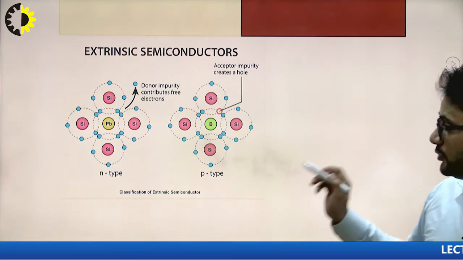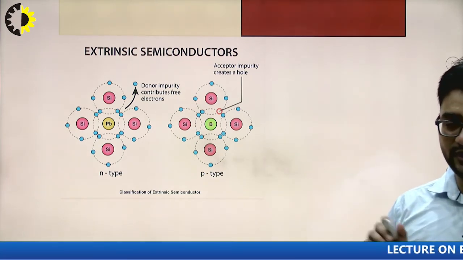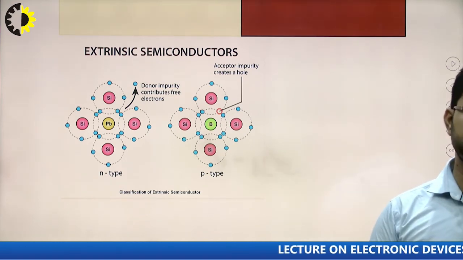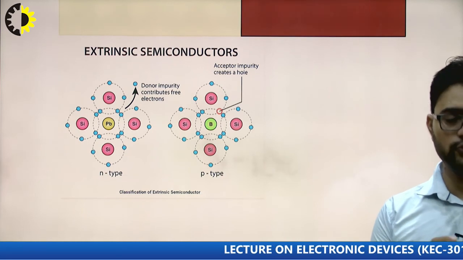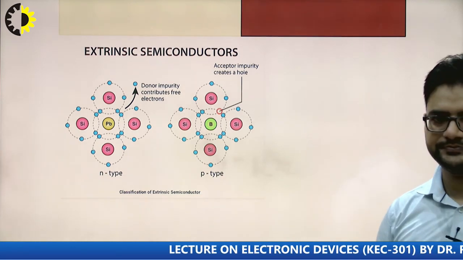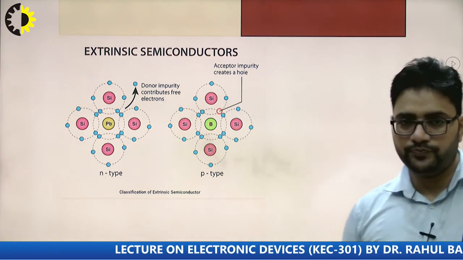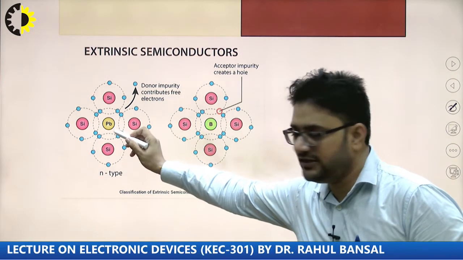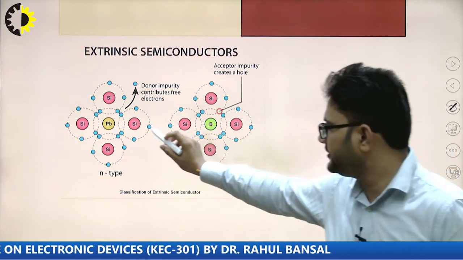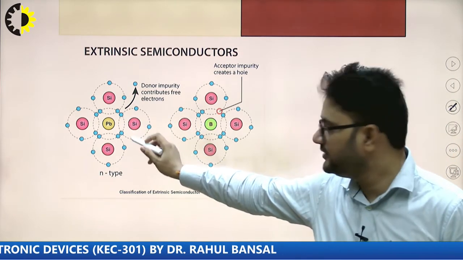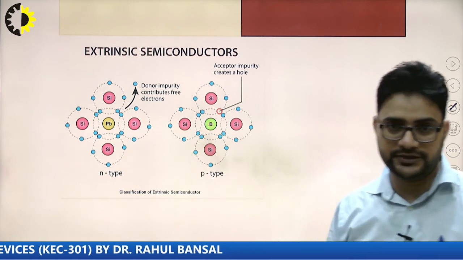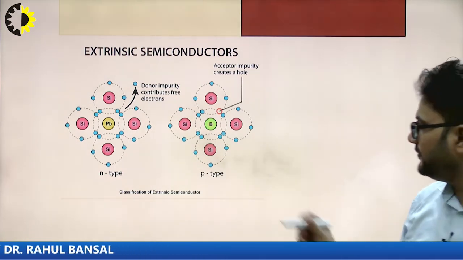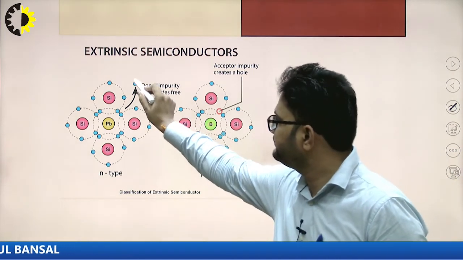Okay, the fifth group element has 5 electrons in its outermost shell, and the fourth group element, which is the pure semiconductor, has 4 electrons in its outermost shell, right? So the 4 electrons of the fourth group will be bonded with 4 electrons from the fifth group, and 1 electron will be freed.